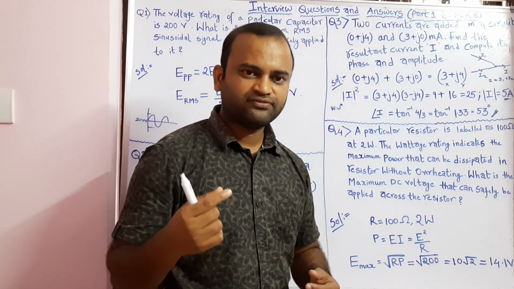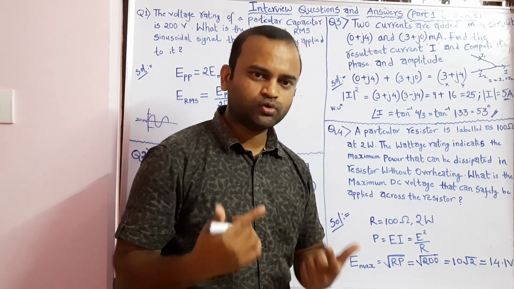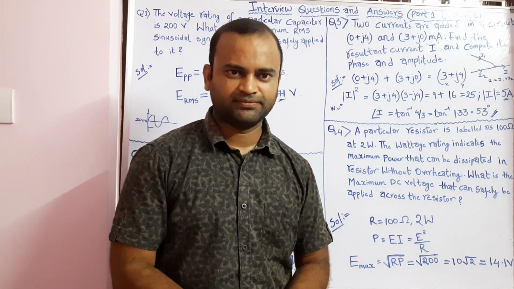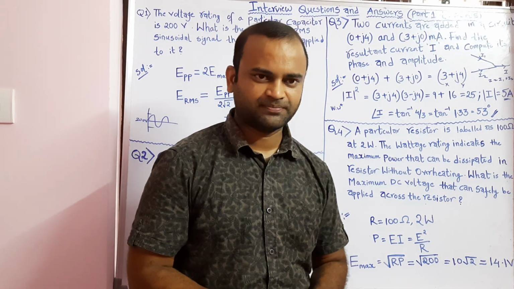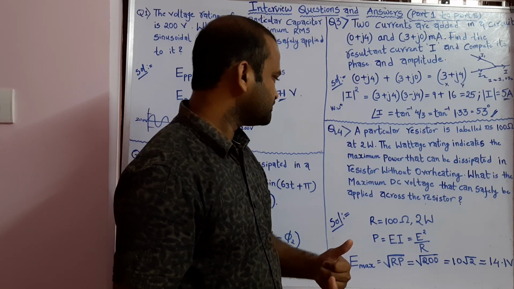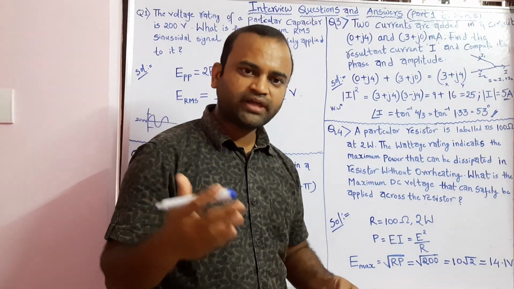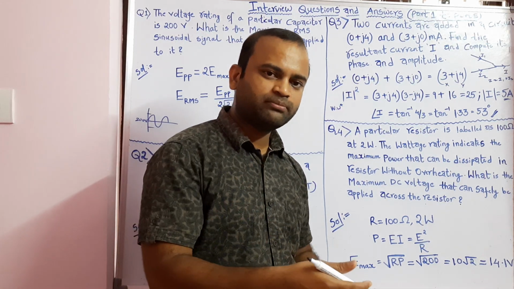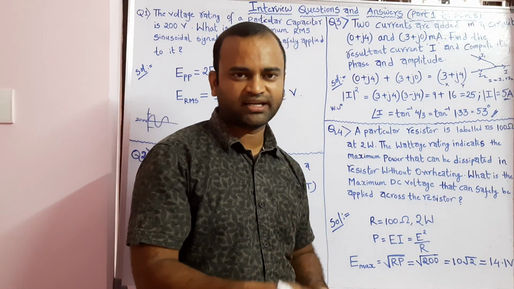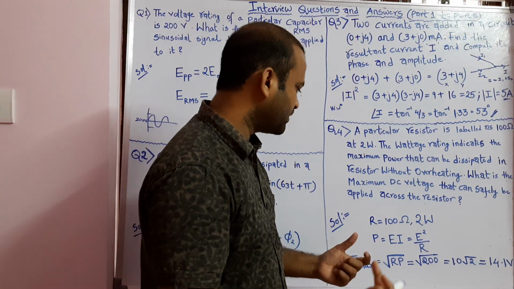And if this resistor is used to dissipate more than 2 watts, this resistor will burn or it can get damaged. To avoid that, we need to find out the maximum DC voltage which can be applied. Beyond that DC voltage, you should not give any input to that particular resistor, otherwise the resistor can burn, as the power information is given.